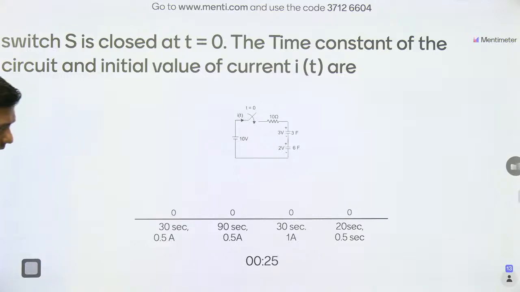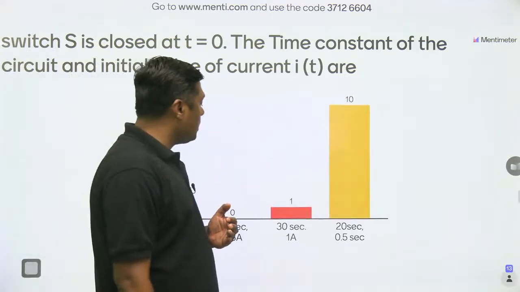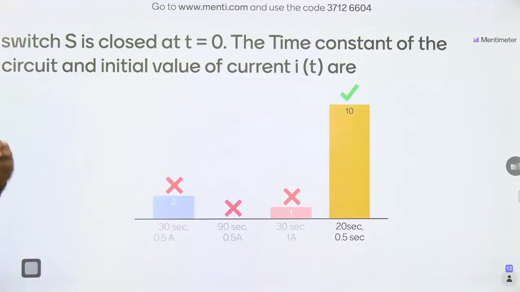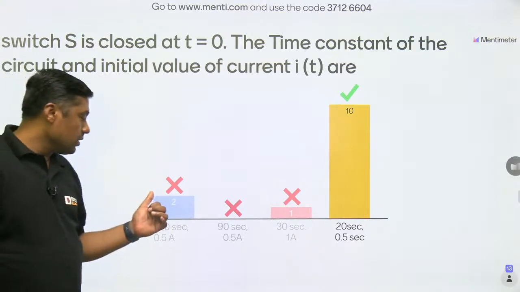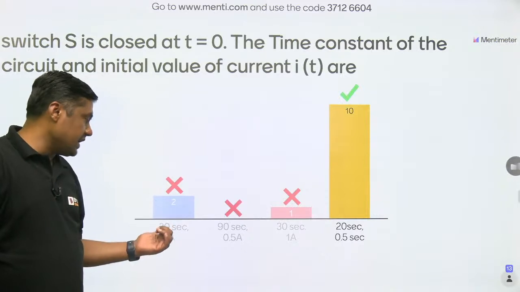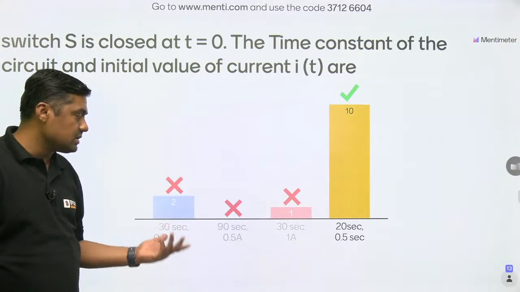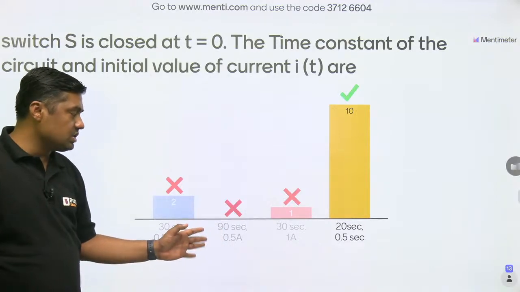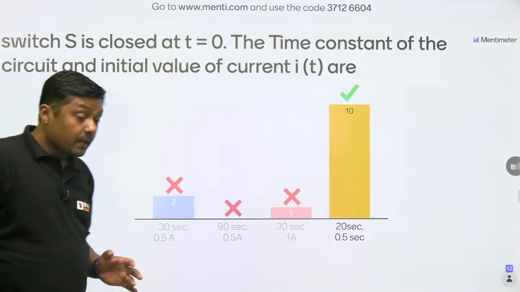Capacitor, what is the nature of a capacitor? A capacitor does not allow sudden change of voltage. All students have given the answer, and that is the answer. 10 students gave the right answer. One student gave it in 30 seconds. No one gave it in 90 seconds. That is okay. In this way we can avoid silly mistakes.